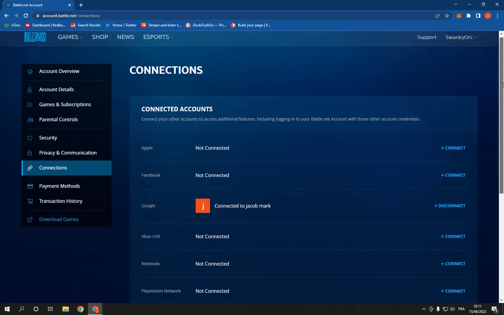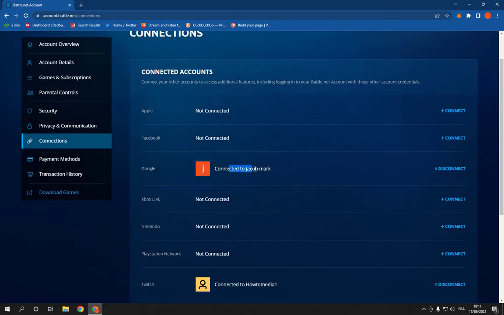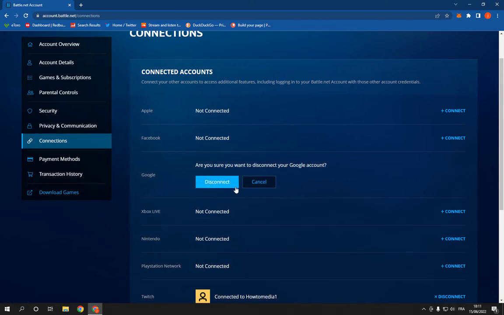Now here you will find your Google account. All you have to do is click on Disconnect, and it's going to be disconnected easily from here by clicking on it and clicking Confirm.